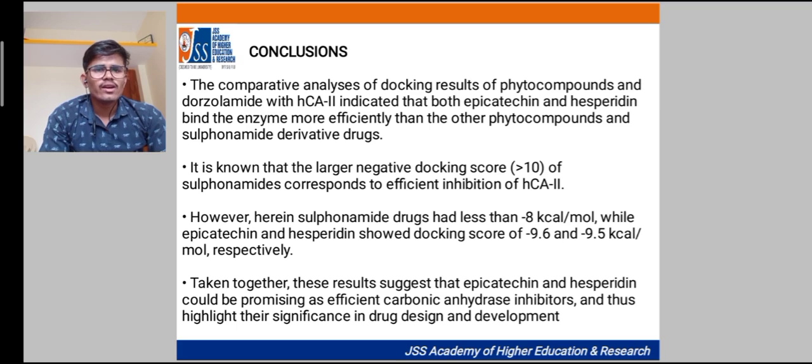here sulfonamide drugs had scores less negative than minus 8 kilocalories per mole, while epicatechin and asparagine showed docking scores of minus 9.6 and minus 9.5 kilocalories per mole respectively. Taken together, these results suggest that epicatechin and asparagine could be promising as efficient carbonic anhydrase inhibitors, and thus highlight the significance for drug designing and drug development in future studies.